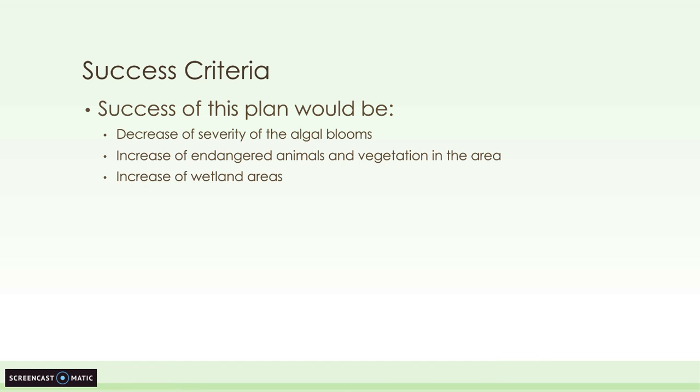Over the years, they have steadily increased, and even just a slight decrease would show success, as well as water quality improvements, which would come from the decrease of algal blooms. And the increase of surrounding native species of animals and vegetation by monitoring their populations would be another part of the success criteria, as well as an increase of wetland areas.